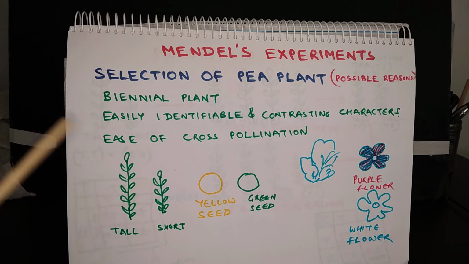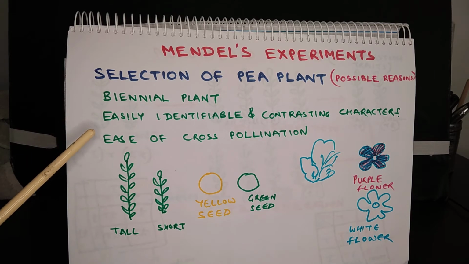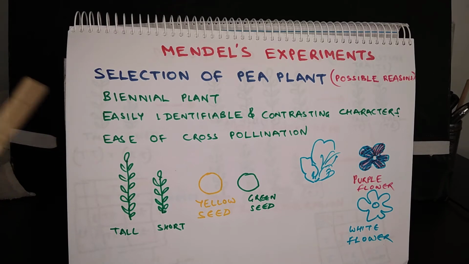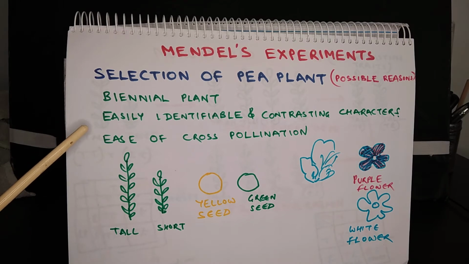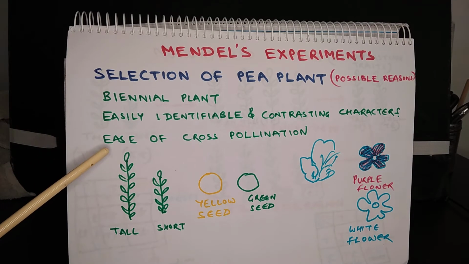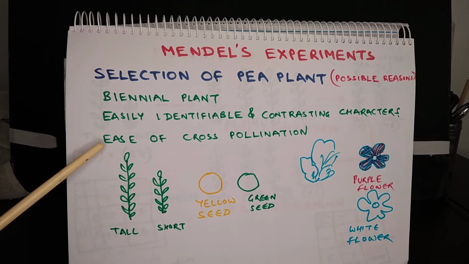Now pea plants, they have easily identifiable characters which are contrasting in nature. So it becomes easy to analyze the expression of characters across generations. Now there is ease of cross pollination also. So one can easily introduce cross pollination artificially in pea plants.